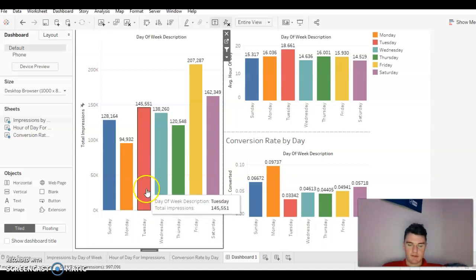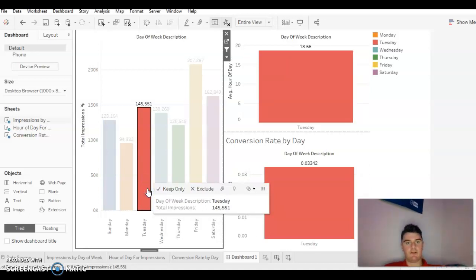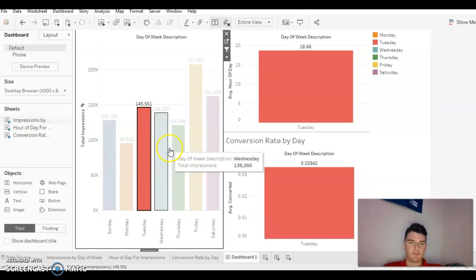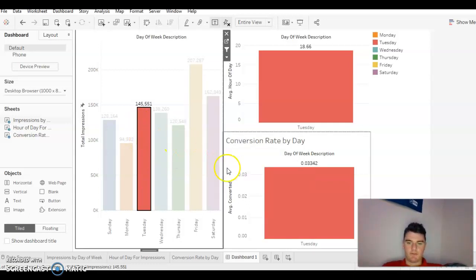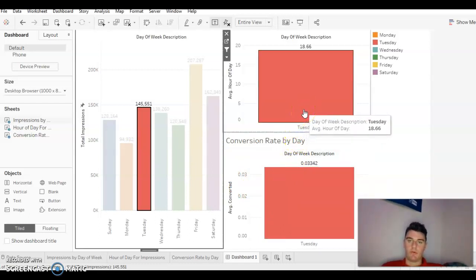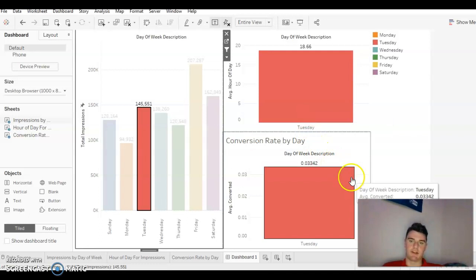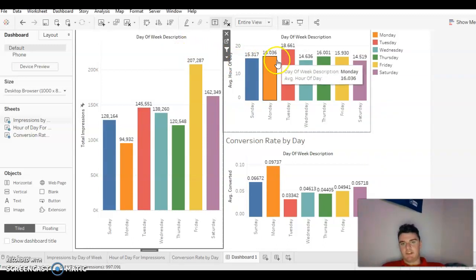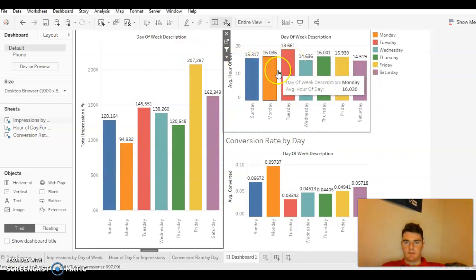For Tuesday, this is one of the worst days, probably the worst day, because we can look at it here. We have Tuesday at 145, which is roughly a little bit above average. Right here they have the lowest conversion rate, 3.3%. It's not good. And then we have almost a 7 o'clock average hour where they're making these sales. So a lot of these sales are coming in later in the day. And if you look at it in comparison, it's much later. The other latest would be 4 o'clock, and we're talking 7 o'clock. That's a big difference. So Tuesday is our worst day.